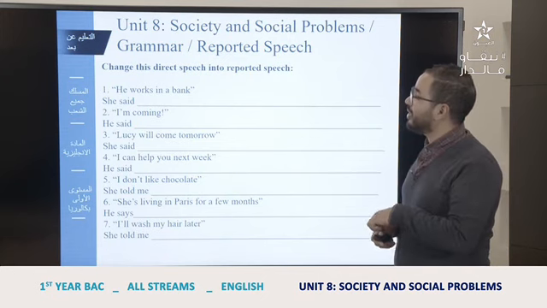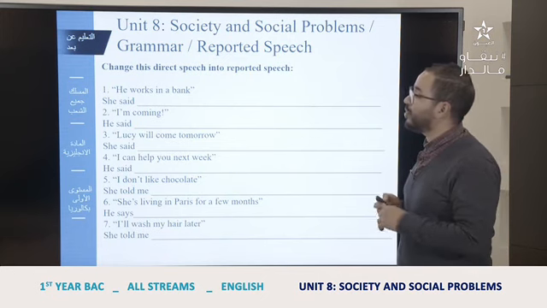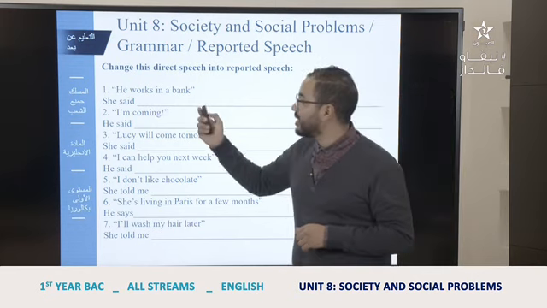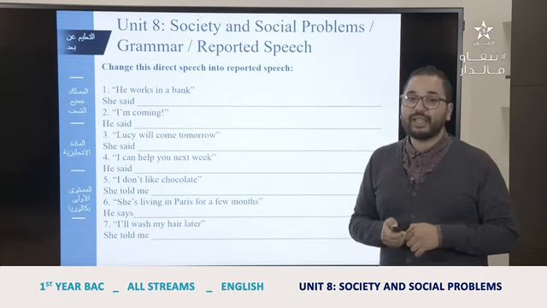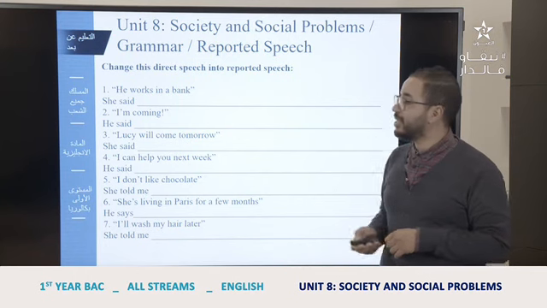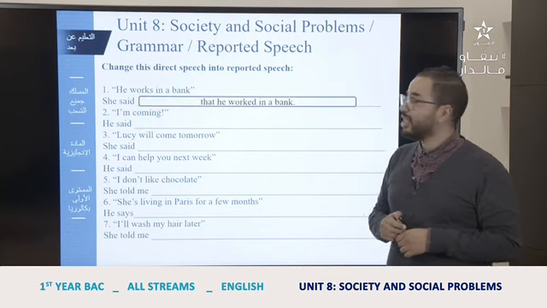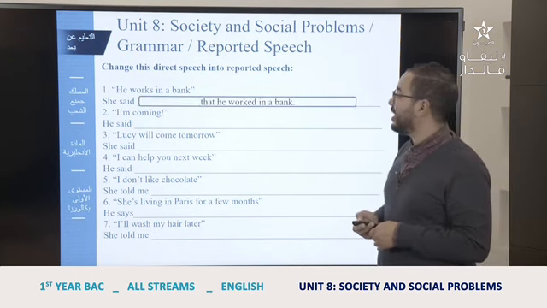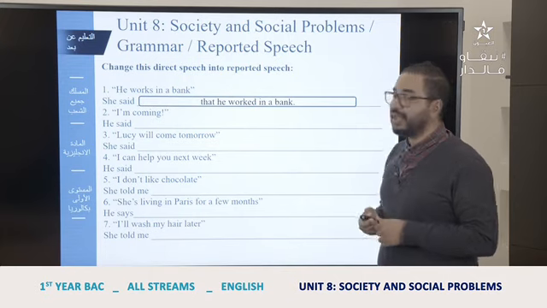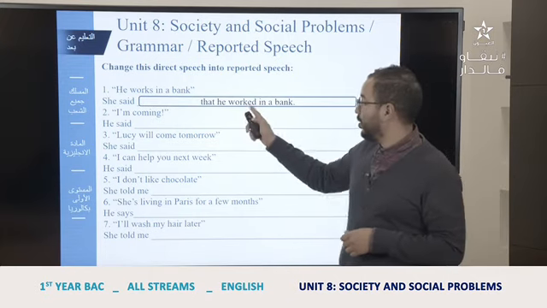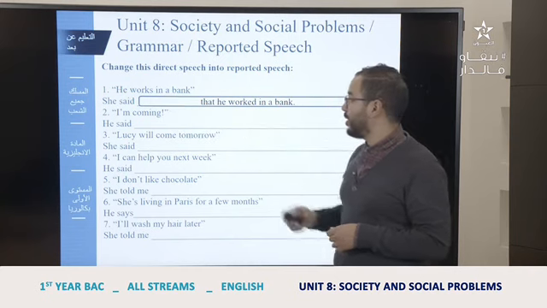This is an exercise. Change this direct speech into reported speech. So here we have the first sentence: "He works in a bank." The verb works is in the present. The answer is she said that he worked in a bank. Okay, works becomes worked in a bank.